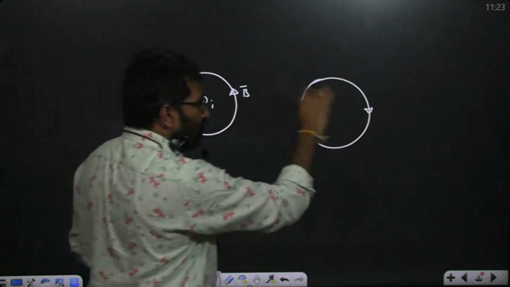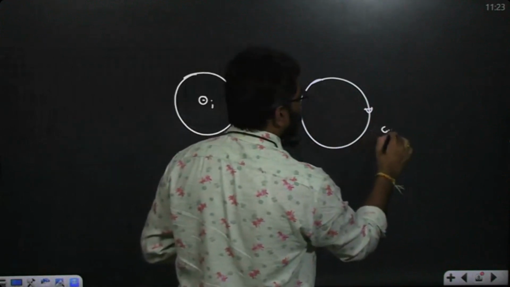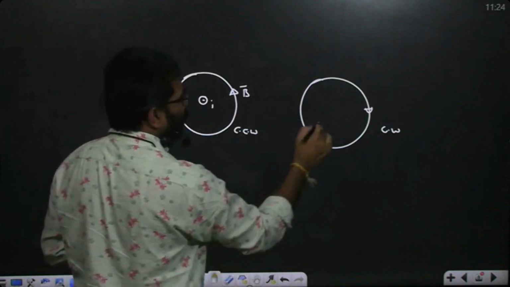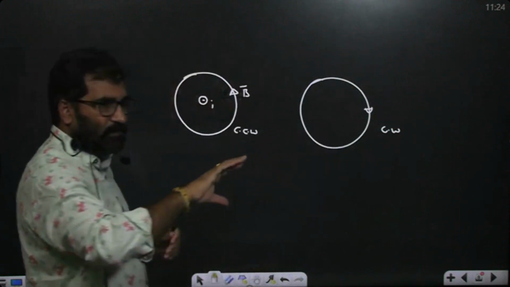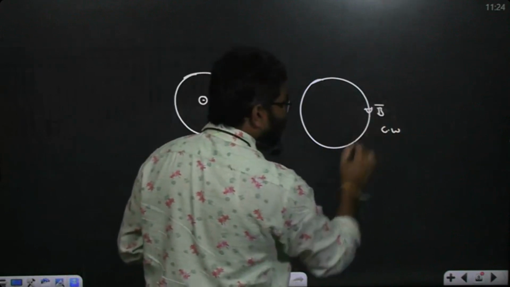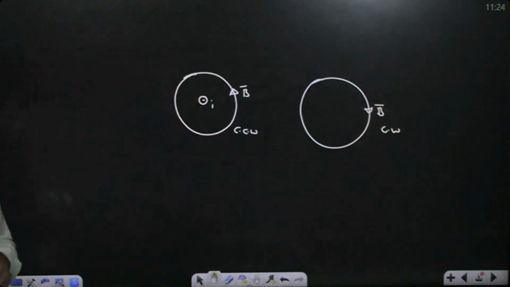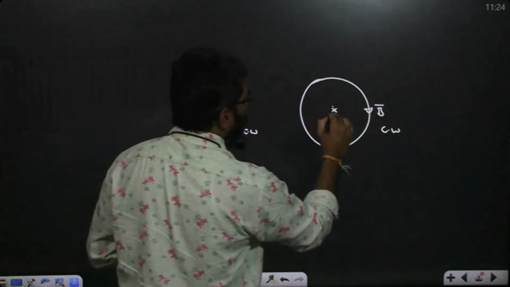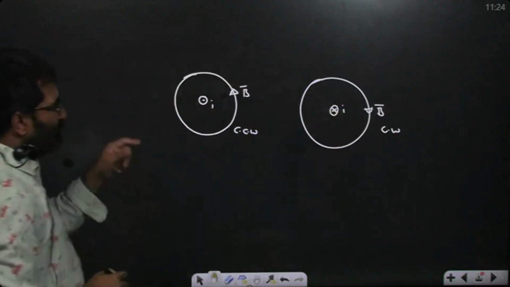Now, if this is clockwise, definitely curl your fingers in the direction of magnetic field. The direction is important. Curl your fingers in the direction of magnetic field. Thumb gives the direction of the current element. So here current element is what? Into the plane. This is one way.